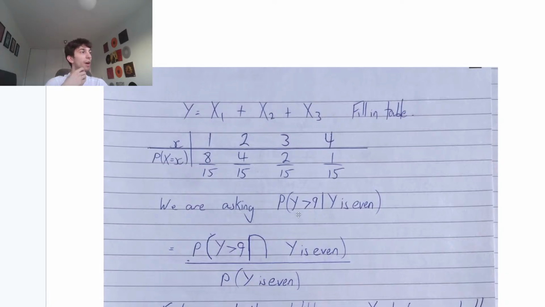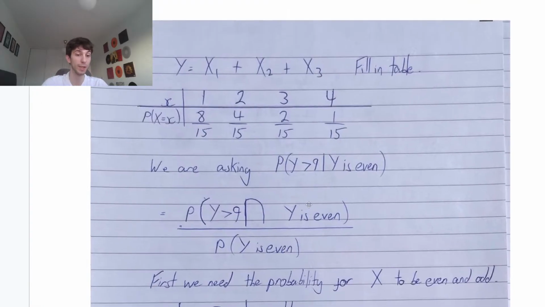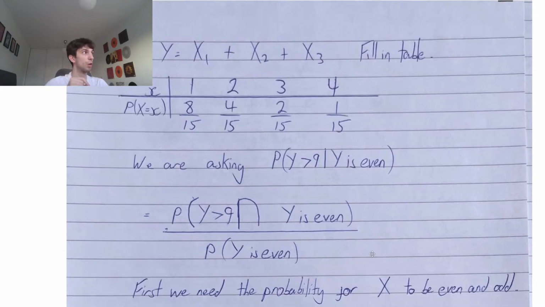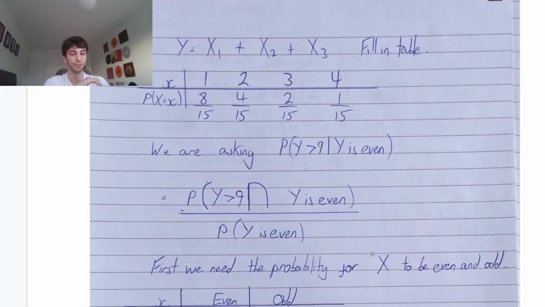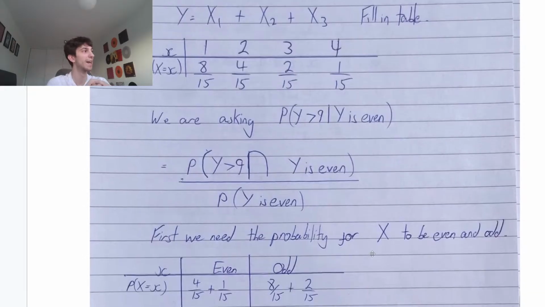So the first thing we're going to do is find the probability for x to be even and odd, because we know that y is adding up our x values. They always ask conditional probability implicitly. Yeah, exactly. So first of all, let's just find the probability that x is even or odd.